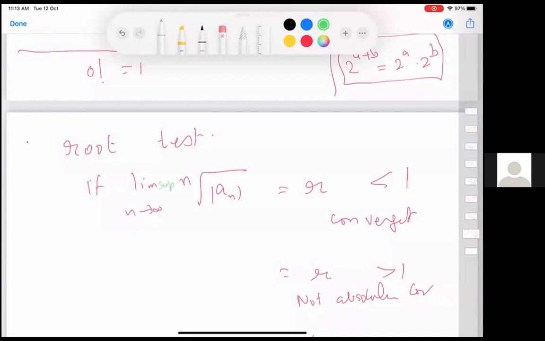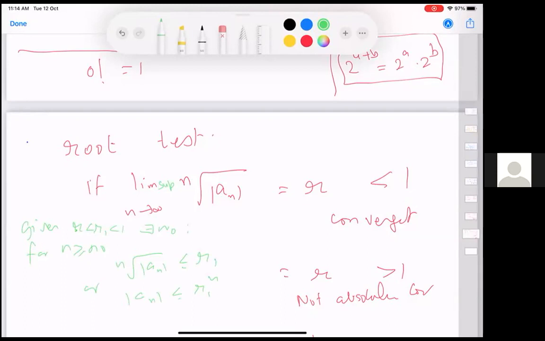If lim sup as n goes to infinity of the nth root of a_n is equal to r, then again the same. And lim sup equal to r will mean that given r less than r1 less than 1, there exists an n naught such that for n bigger than or equal to n naught, the nth root of mod a_n is less than or equal to r1, or mod a_n is less than or equal to r1 power n. That is all we need. We don't need in between, etc.